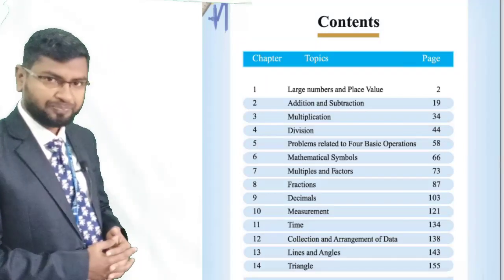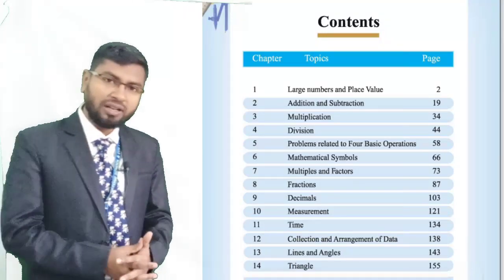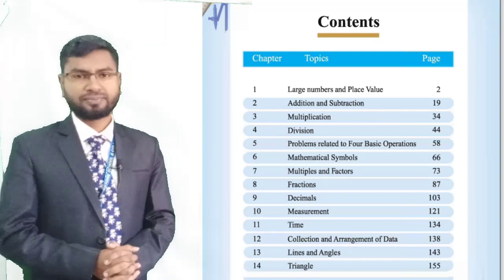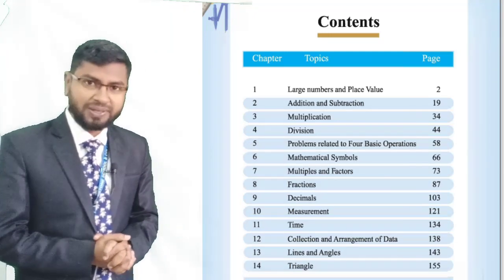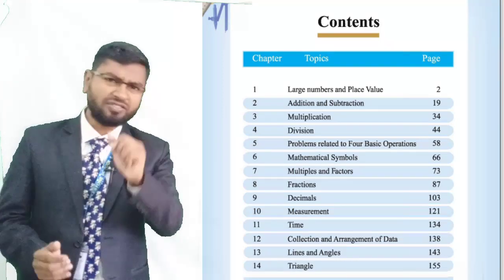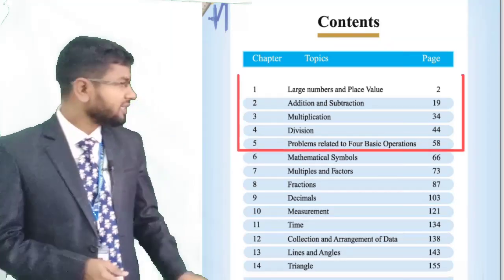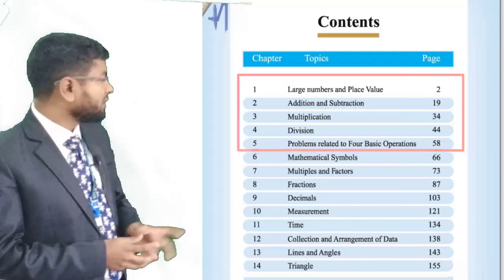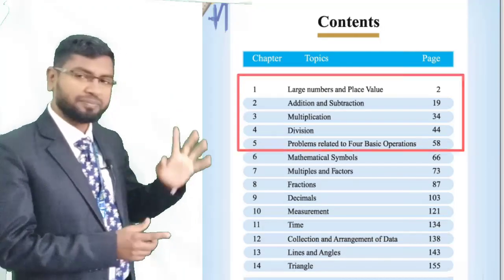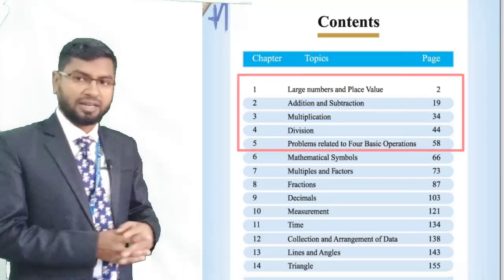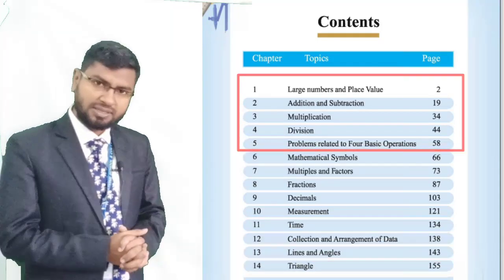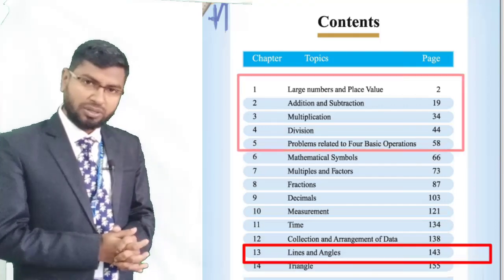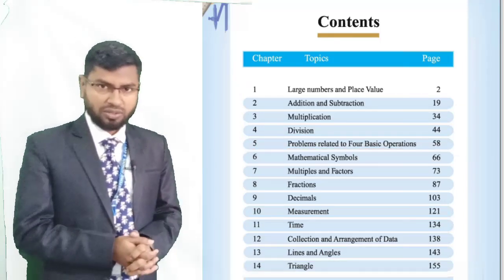These topics in your book we will learn through the full year. So first term, what are the topics we will learn? This is the first term syllabus. Am I right? Chapter 1, 2, 3, 4, 5 and chapter 13. This is the first term syllabus and this syllabus will be completed within this first term.